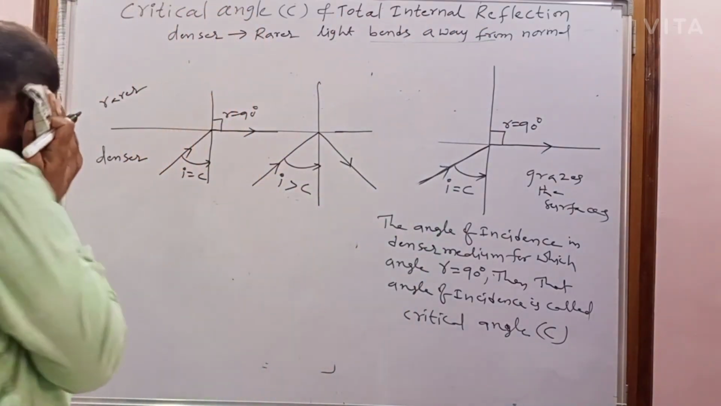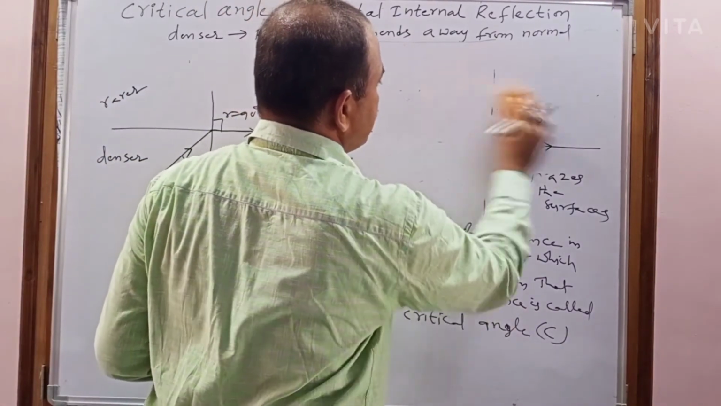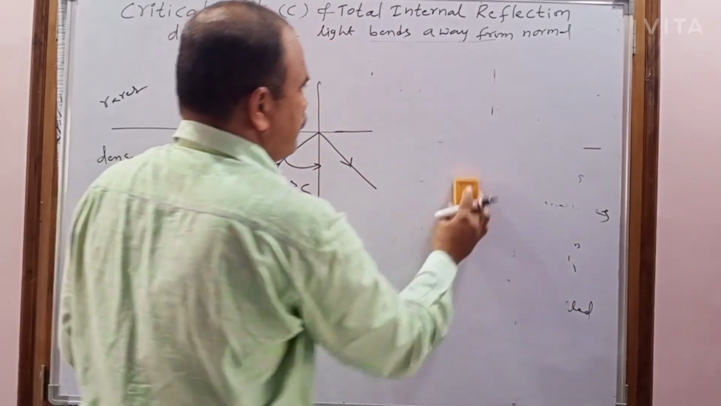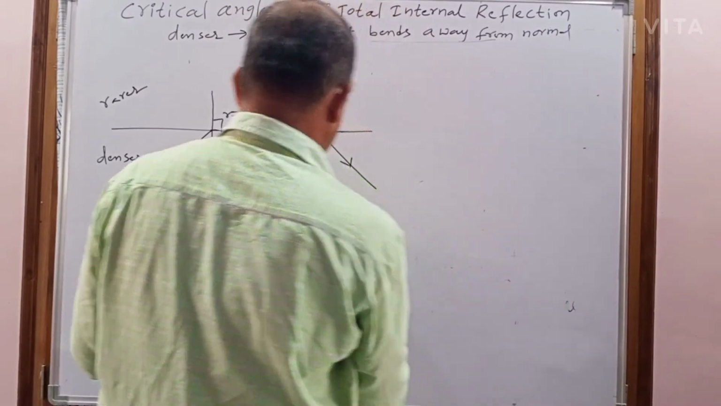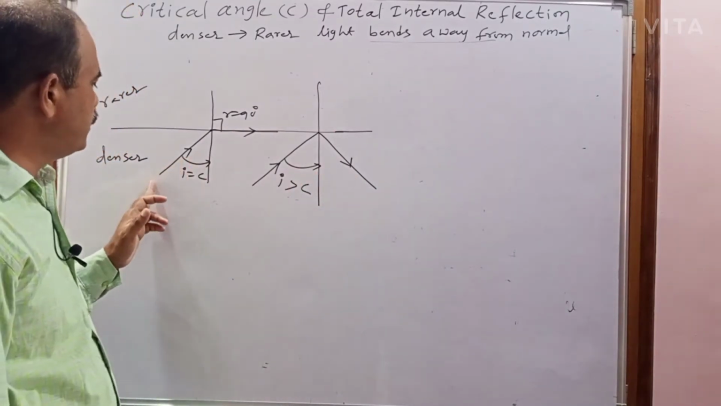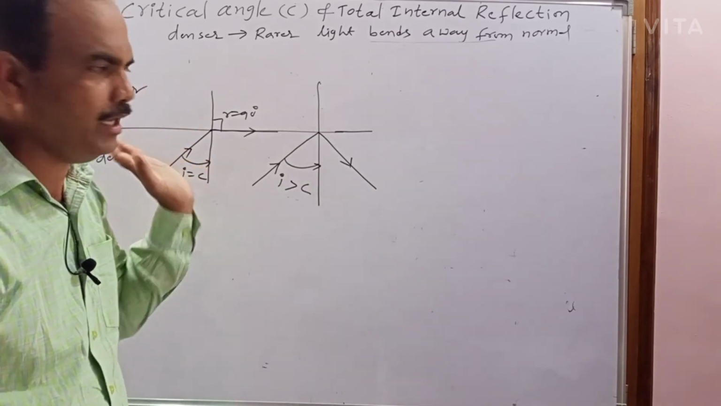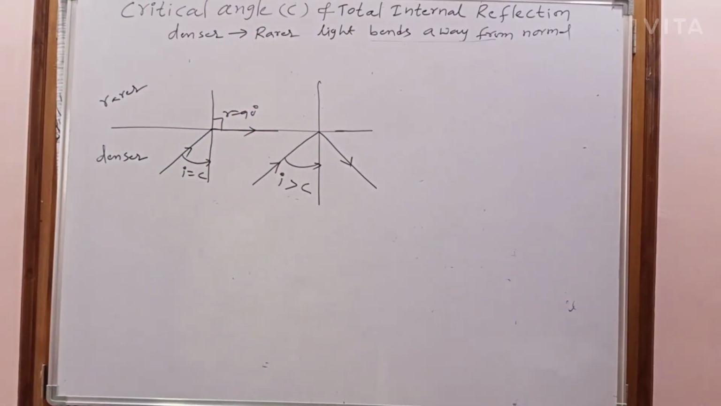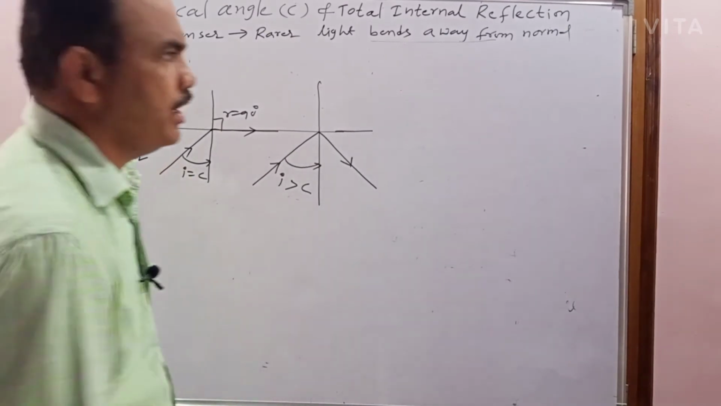So what is total internal reflection here? What are the conditions for total internal reflection? The light ray must travel from denser to rarer.